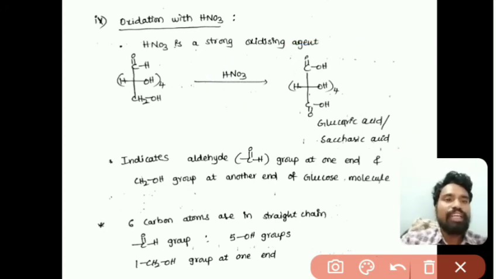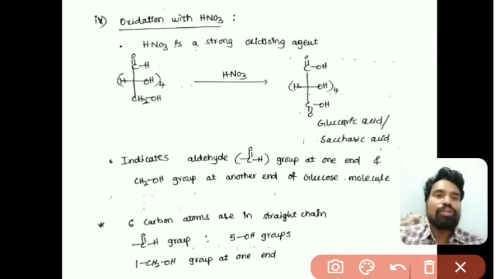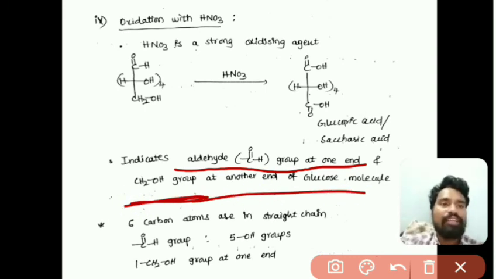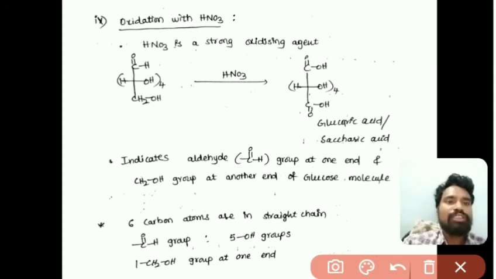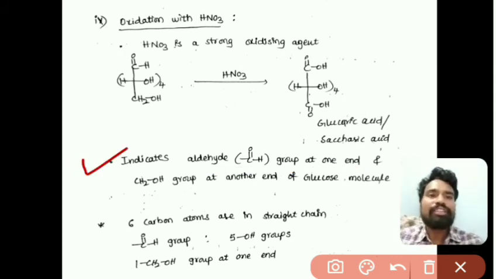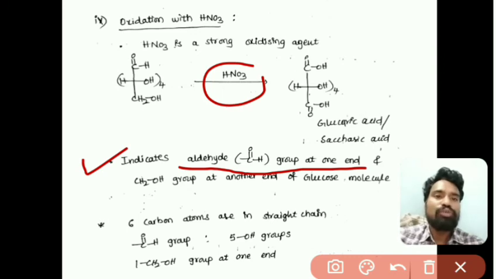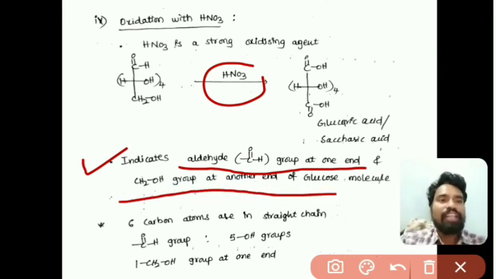So this is indicating that in the glucose chain, an aldehyde group is present at one end and a CH2OH group is present at the other end of the glucose molecule. So this is the confirmation through the HNO3 oxidation, right.